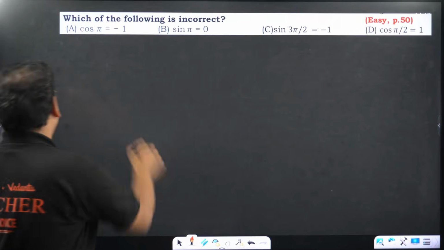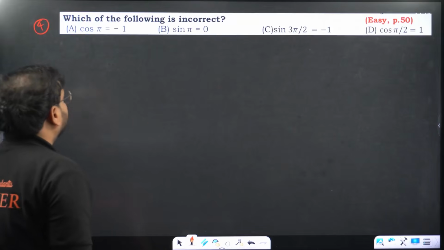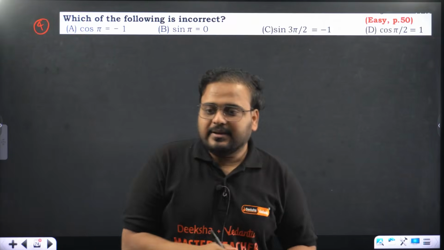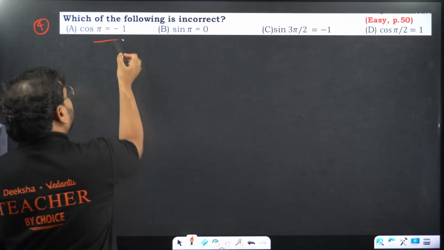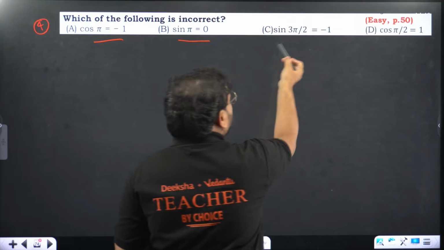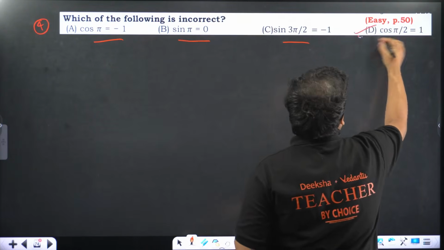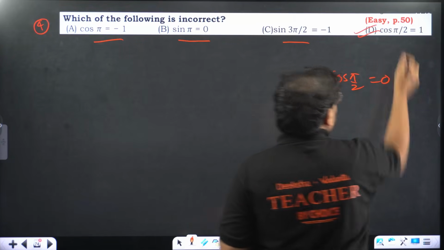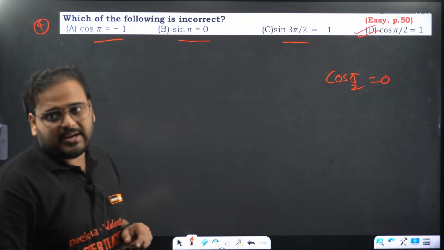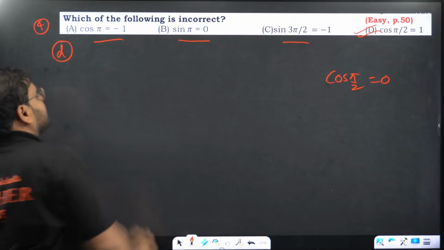Question number 4. This is clear, right? Which of the following is incorrect? Okay. So this is correct, right? Cos pi is -1 is correct. Sin pi is 0 correct. Sin 3 pi by 2 is -1 correct. Third quadrant, na. Oh, this is the incorrect option because cos pi by 2 is 0. This is the wrong statement or incorrect statement and the correct option. So answer is option D.